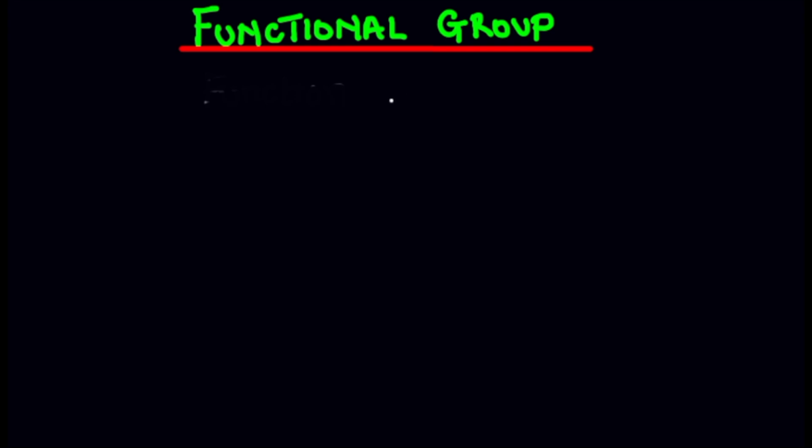So we have different types of functional groups, and I'm going to list them out now. The first one is functional groups based on bond. We have alkene, and also we have alkyne. They are the type of functional group that we have based on bond: the double bond, the triple bond, and also the single bond. This determines the reactivity of the compound.